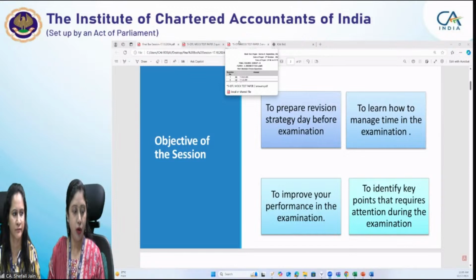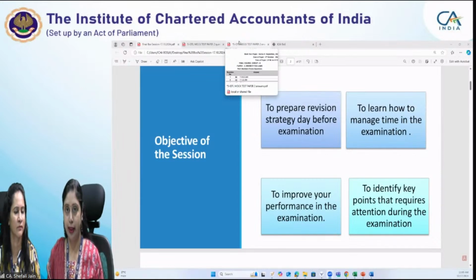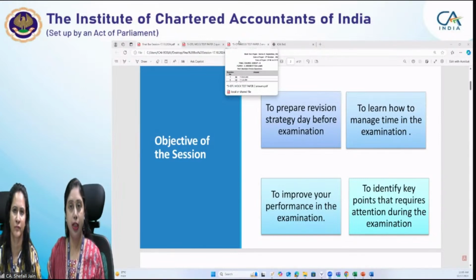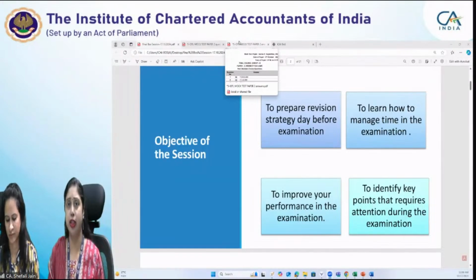In fact, Gaurav Gangwani will today be discussing MTP, mock test paper 2, with you. We have posted a corrigendum for that mock test paper. There are two small corrections in it, which we have shared in the corrigendum. We'll be discussing those changes during the session also.